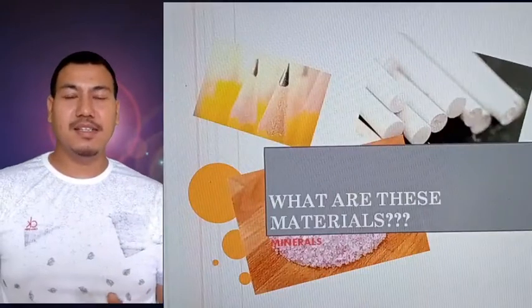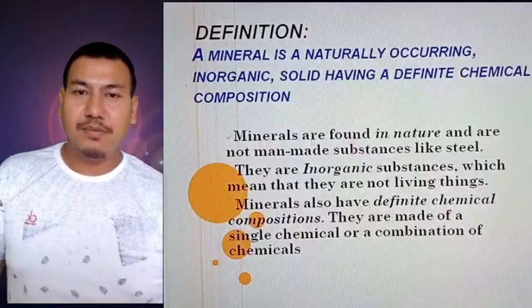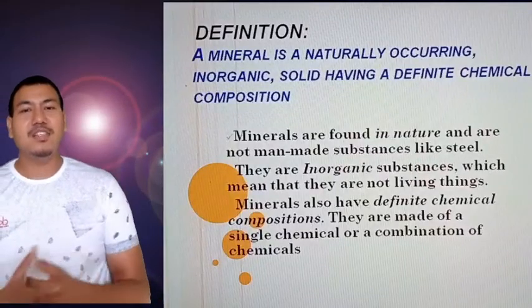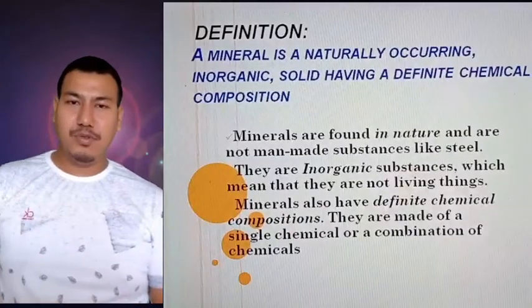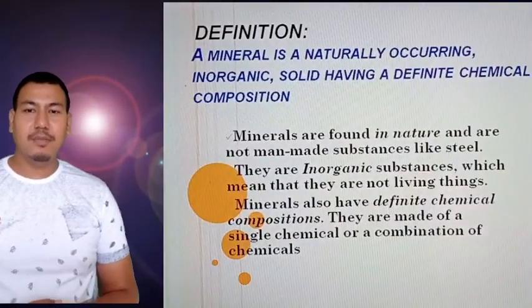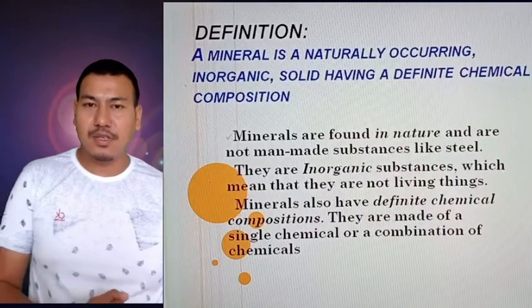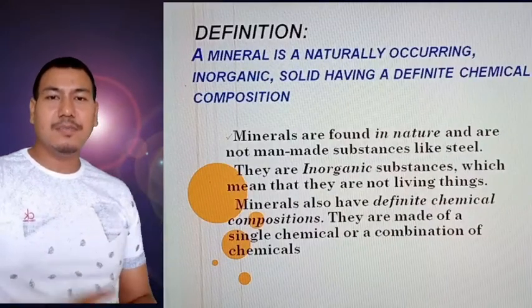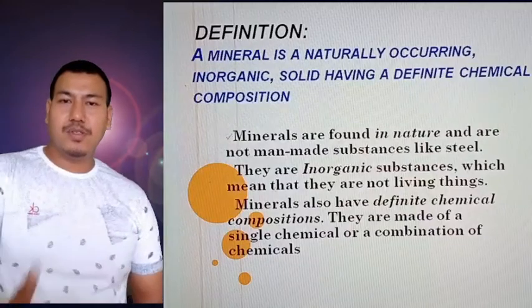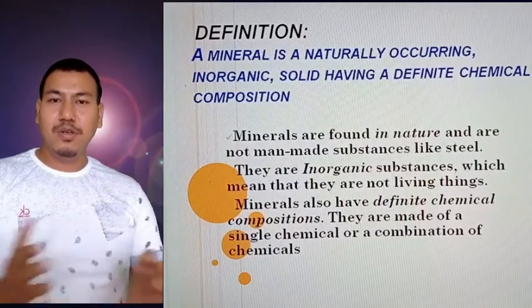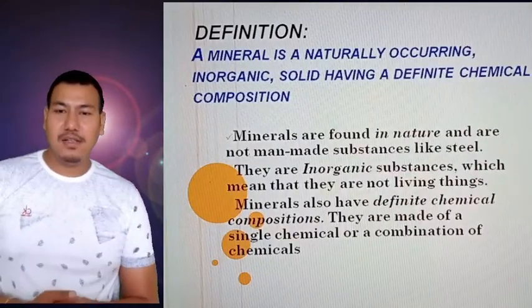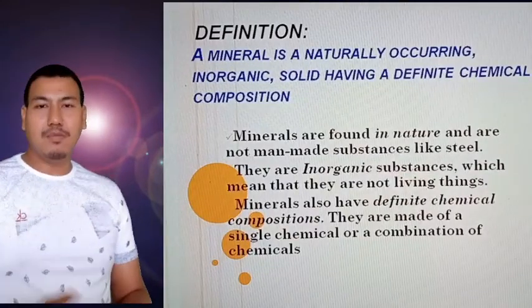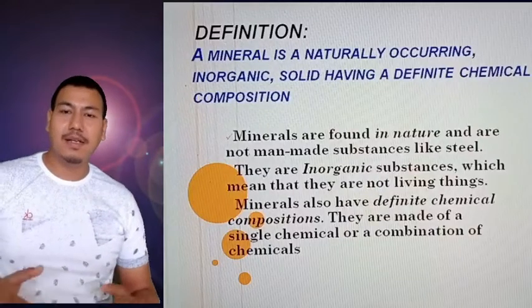What are these minerals? Let us know about the definition of the minerals. A mineral is a naturally occurring inorganic solid having a definite chemical composition. So this is the definition of the minerals. Naturally occurring means it is made only through the process of nature. We don't have any upper hand in order to make these kinds of minerals. It has a definite chemical composition, and each mineral has its own chemical composition.